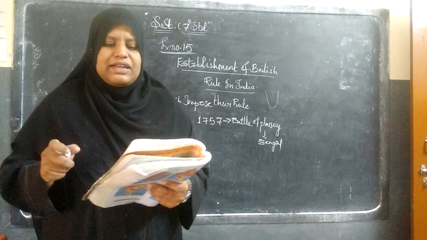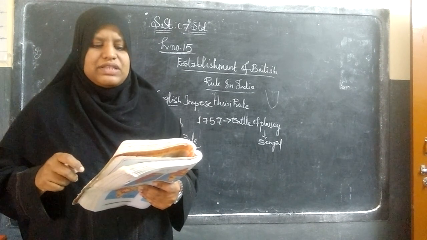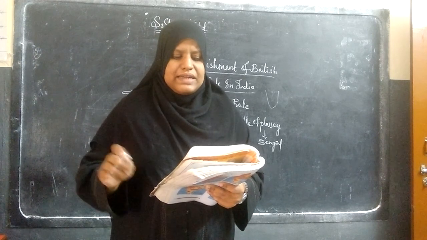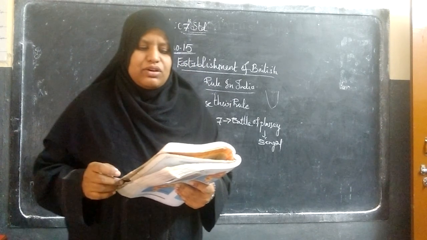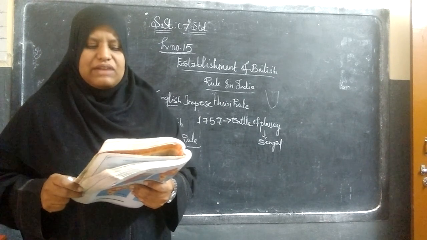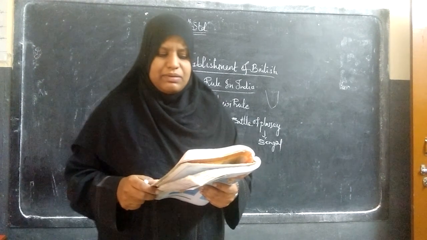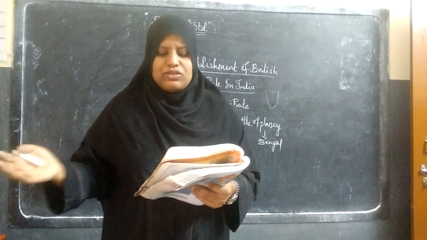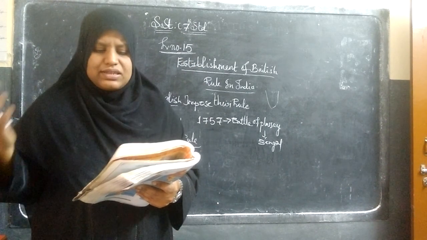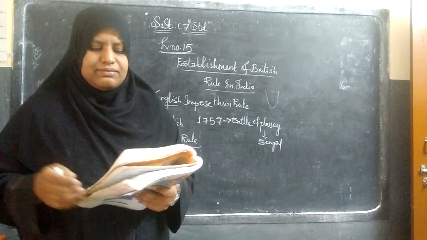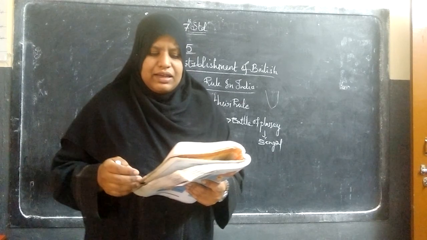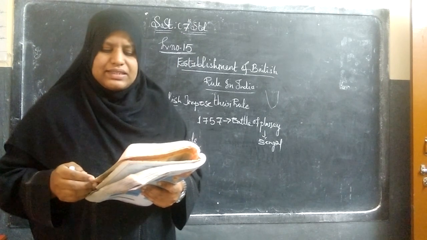The English faced their toughest battle in 1857, when for months their rule was uprooted over almost the entire northern Indian regions. This revolt was started by Indian Sipahis or soldiers, who were soon joined by the royal families, landowners, farmers, tribal people and craftsmen. The royal families who joined the revolt include Nana Sahib, adopted son of Peshwa Maharaja. The next is Tantia Tope, the general. Then the Begum of Awadh and Rani Lakshmibai of Jhansi. Hindus and Muslims fought together against their common enemy.